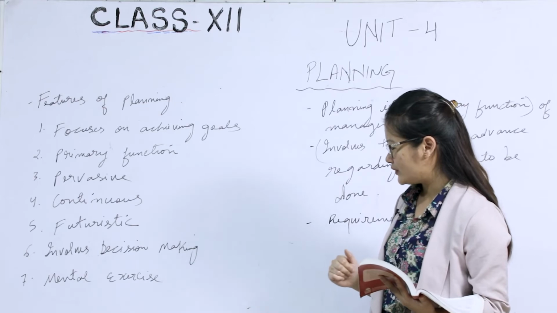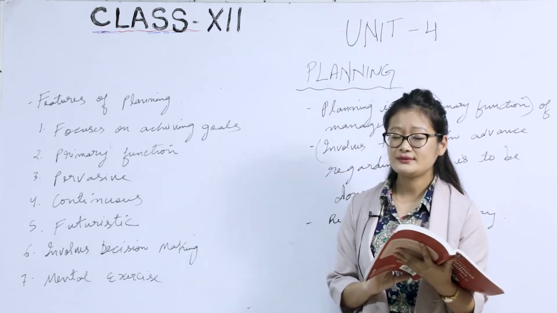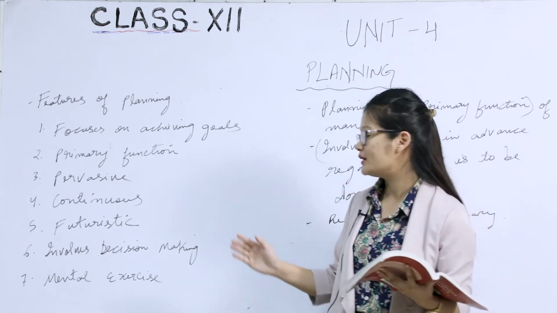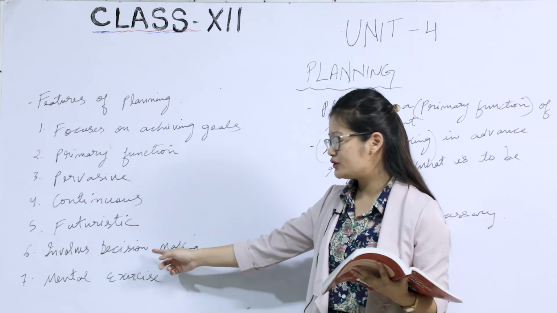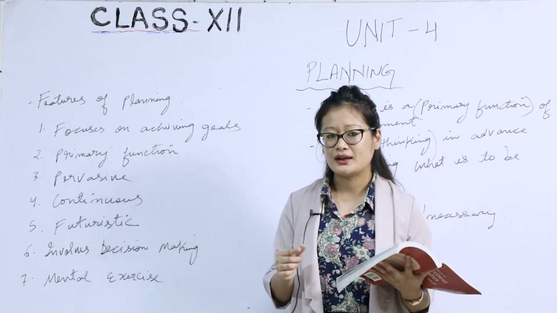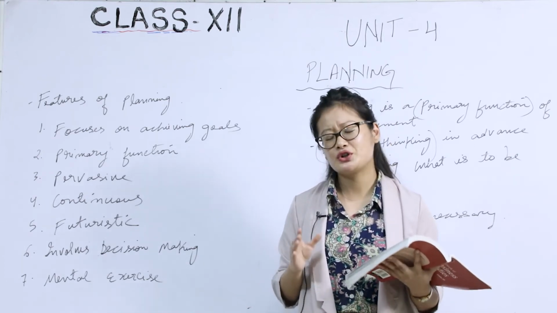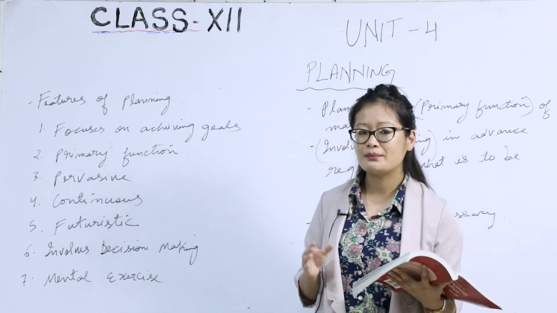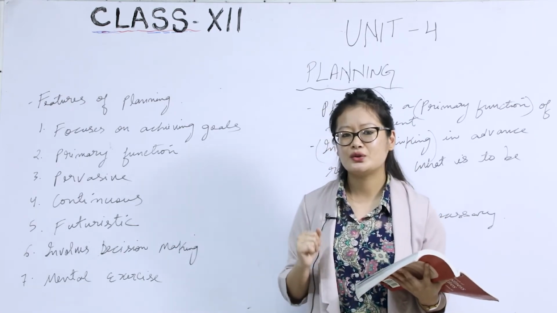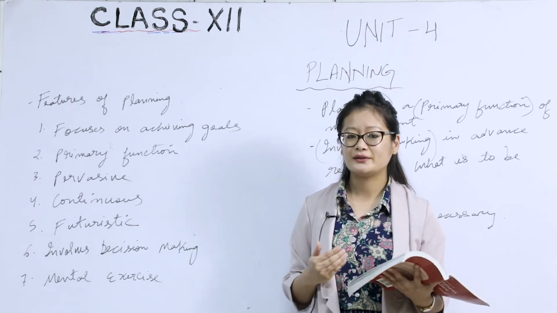The next point talks about involves decision making. Decision cannot be done without planning. Decision making is the core principle of planning. Under planning, decision making must be there. It should be compulsory, because whenever there is decision making, the organization will be able to achieve the end result.